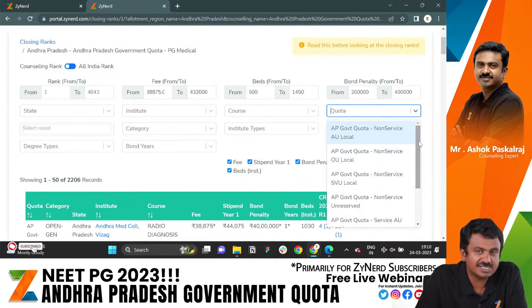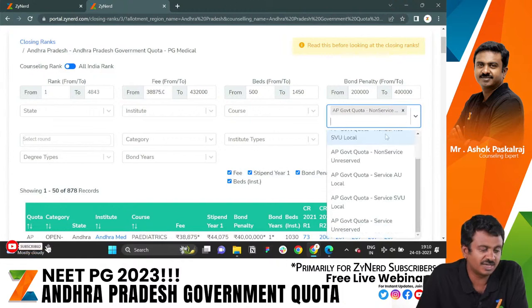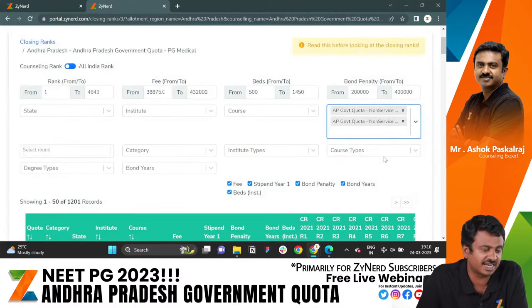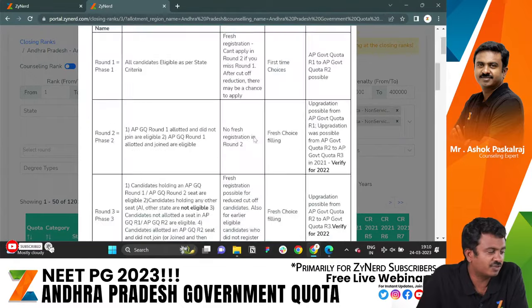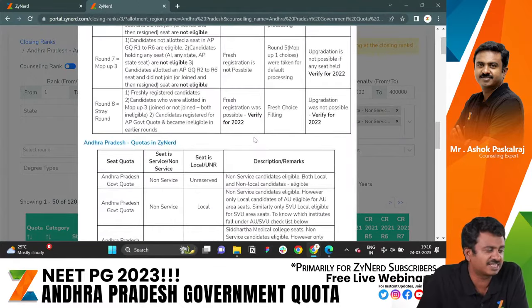If you are non-service AU local, very clearly we have a filter over here. Let us say you are non-service AU local looking at general surgery. Click on non-service AU local general surgery. You know that you are also eligible for unreserved. So you are non-service, select Andhra Pradesh government quota, unreserved seats. All the seats that you are eligible for will come in. If you have confusion on what is AU local, what is SVU local, etc., everything is available over here